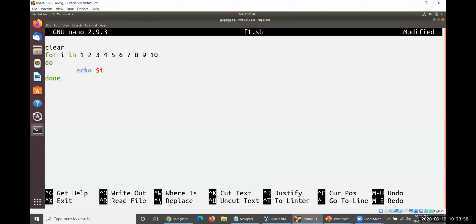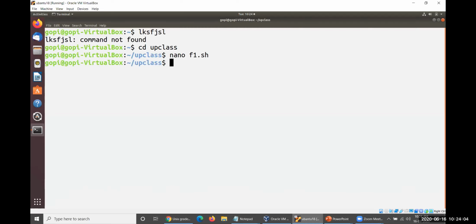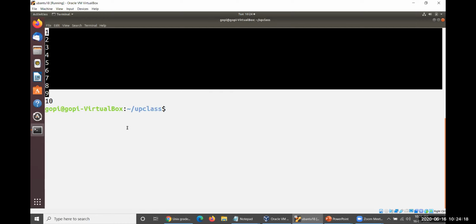This is the way of using the first syntax. Let me execute this: chmod u plus x f1 dot sh. Yes, it has been applied. Running f1 dot sh produces 1, 2, 3, 4, 5, 6, and so on.